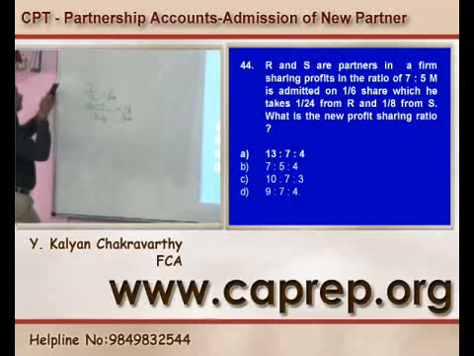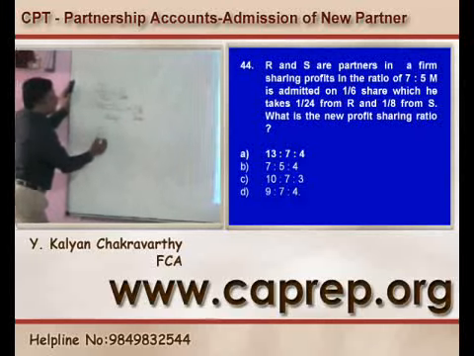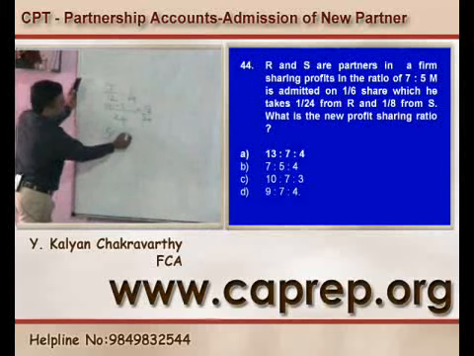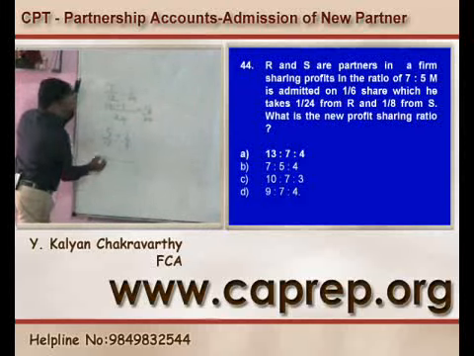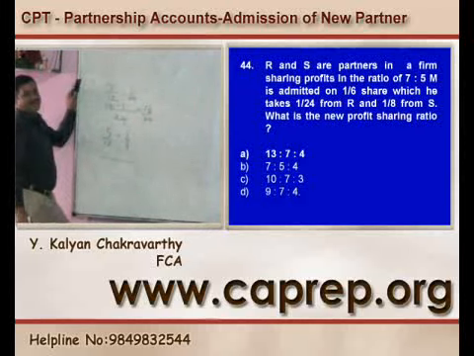In case of S, it is 5/12 minus 1/8. 12 और 8 LCM कितना?